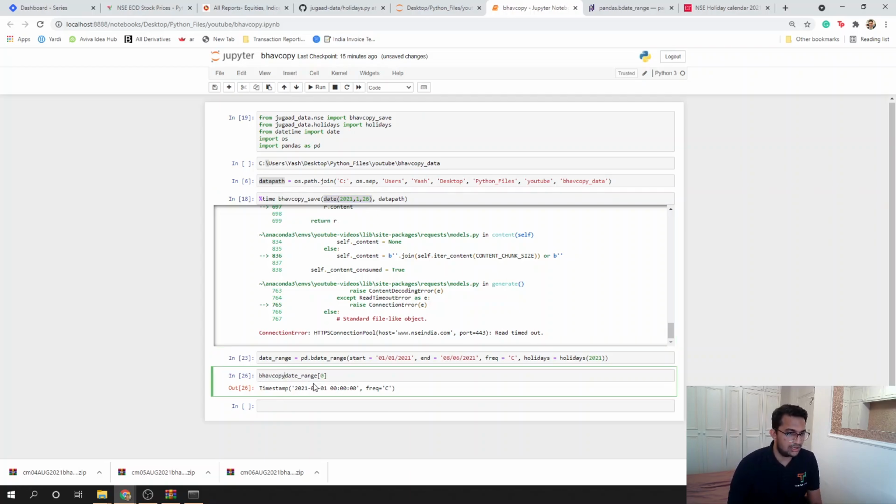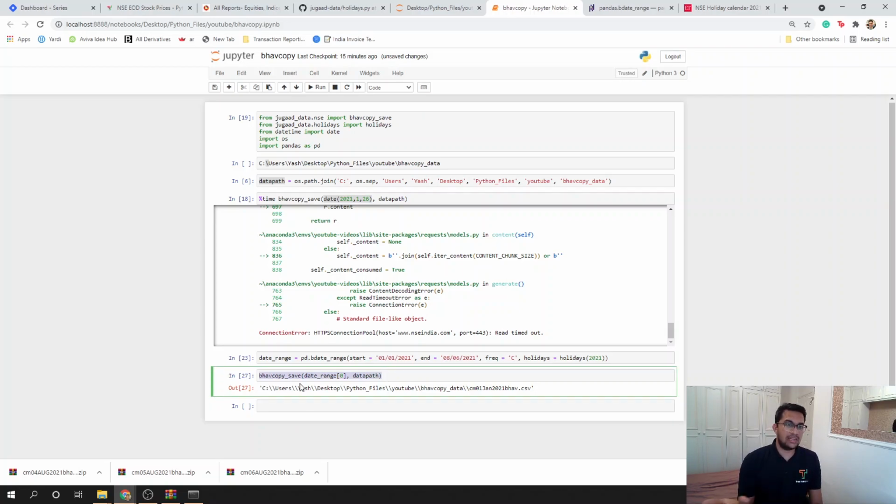So Bhavcopy underscore save date range 0, which is that timestamp, and then save it in the data path there. Oh, it already saved that for us. So basically, we don't need to do anything. We can just give it that timestamp as well. I wasn't aware of that actually. I thought it needs to be converted to a date object, but maybe there were some upgrades to this.